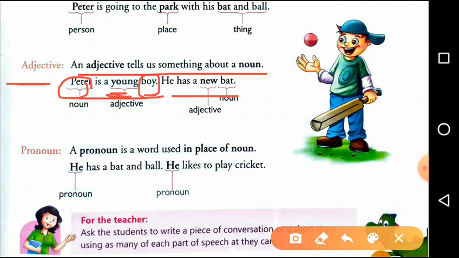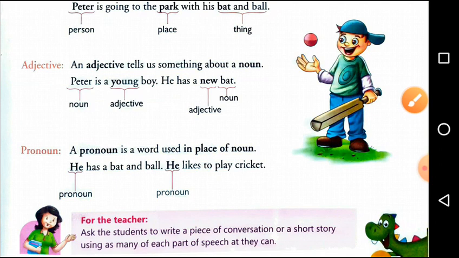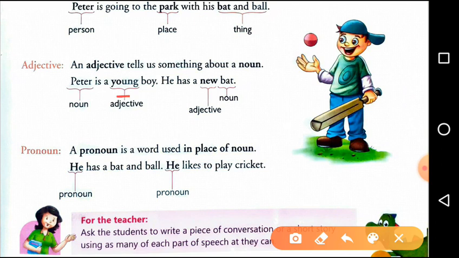Now the word young. It tells something about Peter or the boy. How is the boy? Young. That means we are getting some extra information about the boy or about Peter. And that extra information is how he is: young. So, young is an adjective.